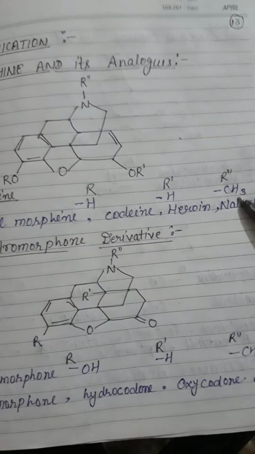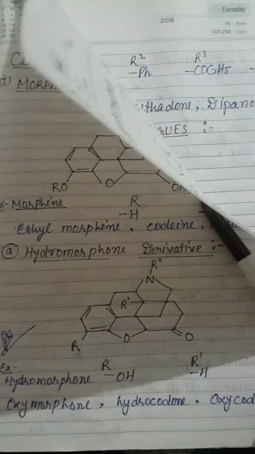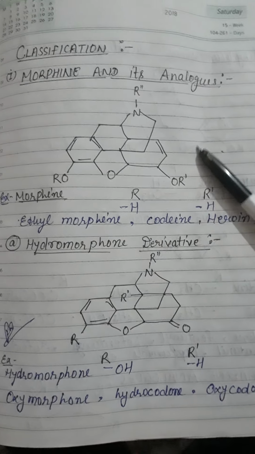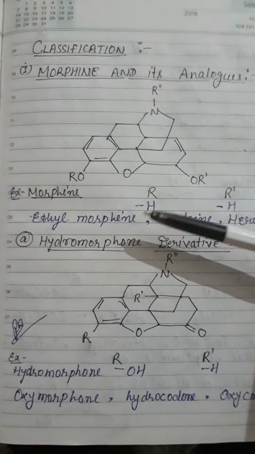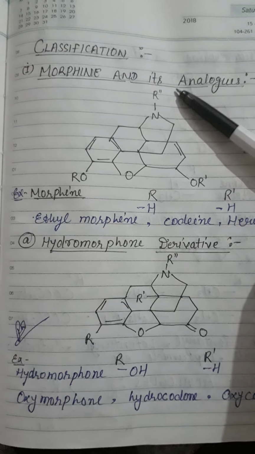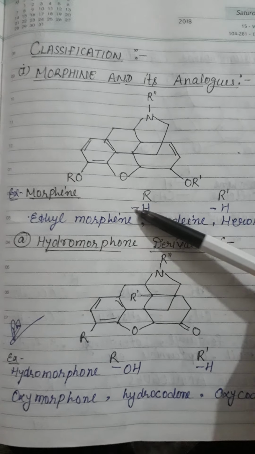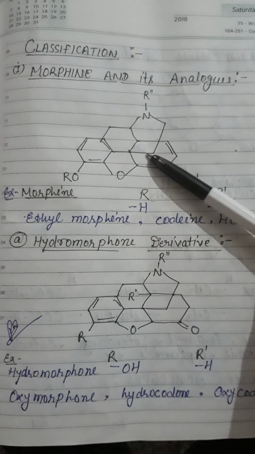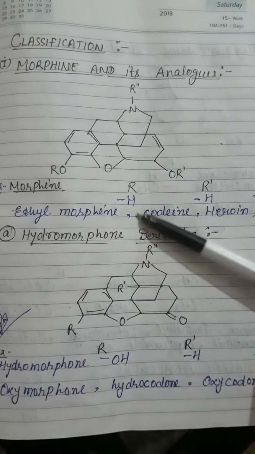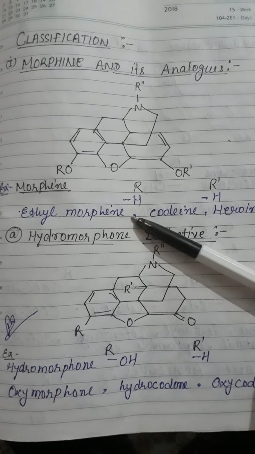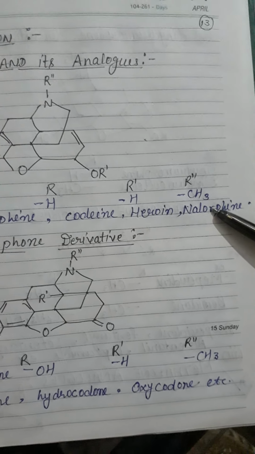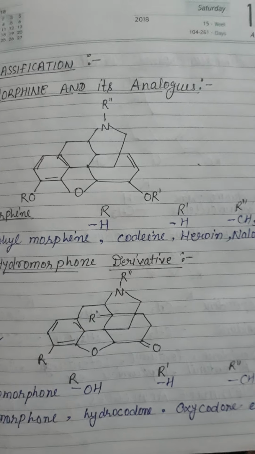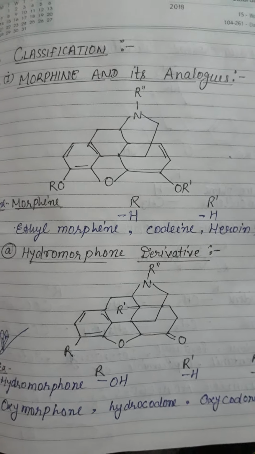These are the substituents of the morphine drugs. Whenever substituents are substituted at that position, it makes a morphine drug, that is the morphine analog. And examples of some morphine drugs are ethyl morphine, codeine, heroin and nalorphine. These are the drugs which come under the morphine drugs.